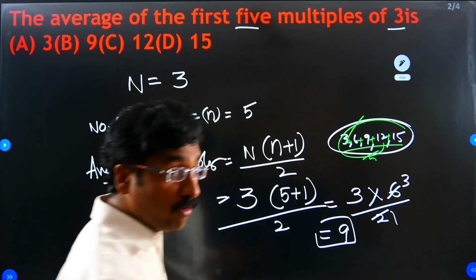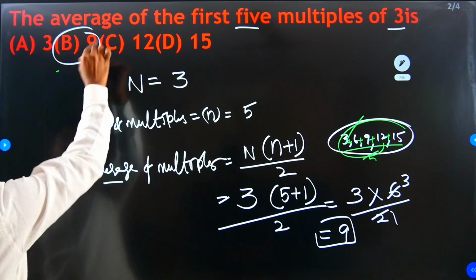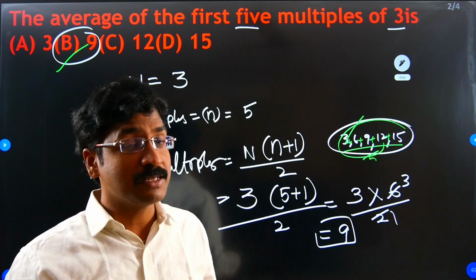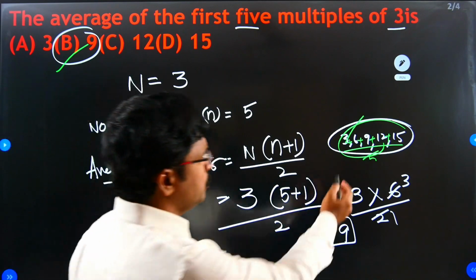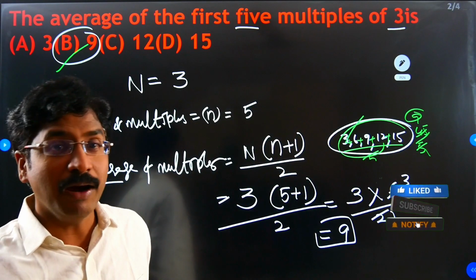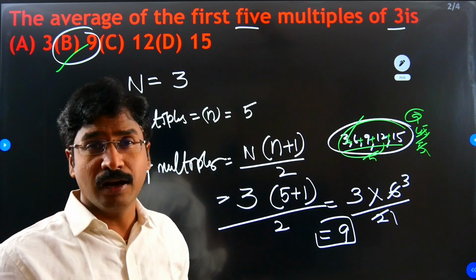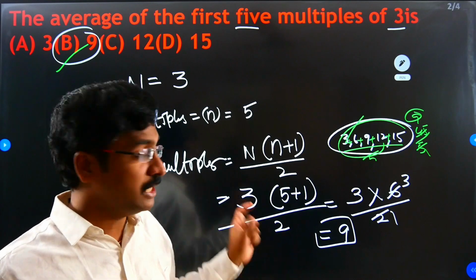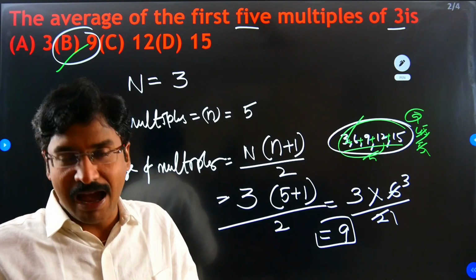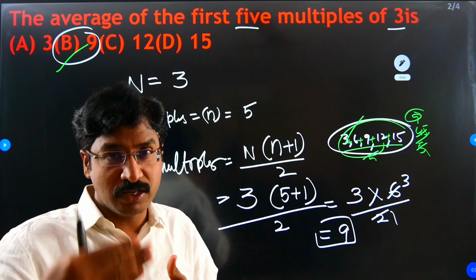So what is the average of the first 5 multiples of 3? 9 is the average of the first 5 multiples of 3. If you do it like this, 45 by 5, 5 nines are 45, you also get the answer. But here there are only 5 multiples. Sometimes they ask 100 multiples, 90 multiples. At that time, if you remember the formula, it is very easy to calculate the average. Always the observations are not few; sometimes more and more observations are there.